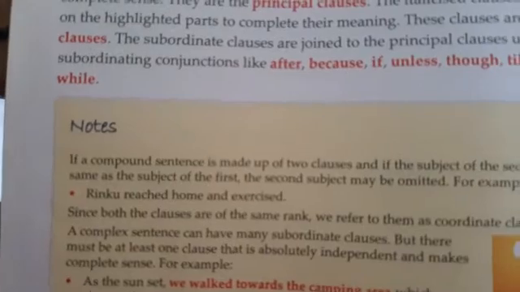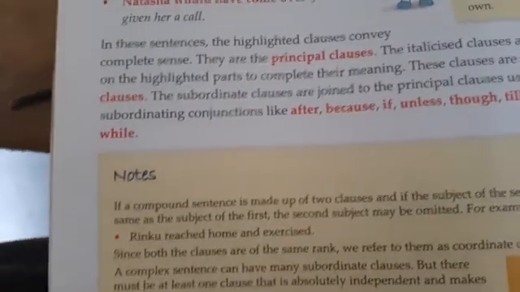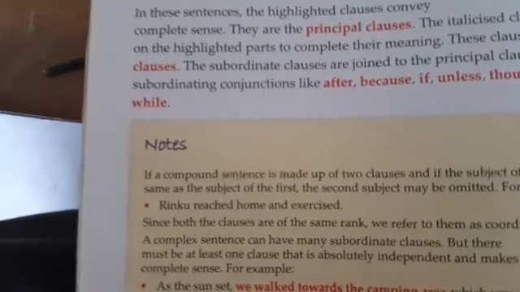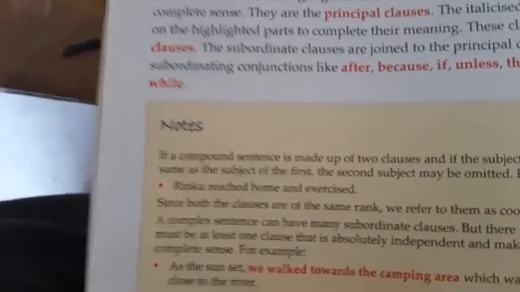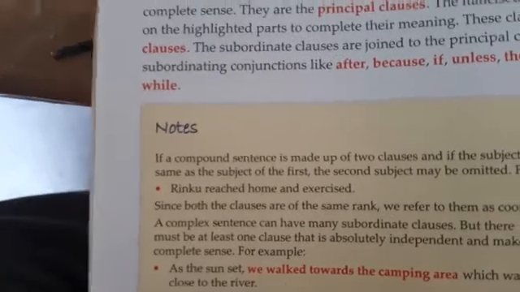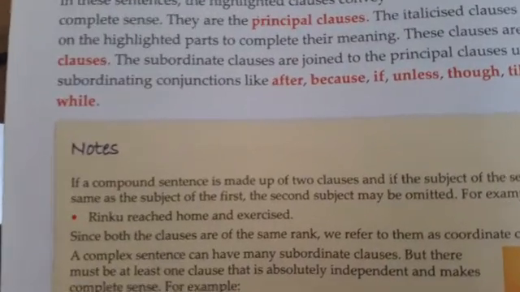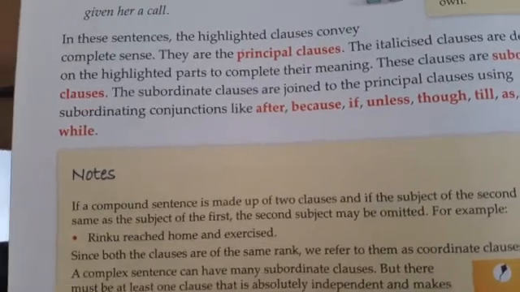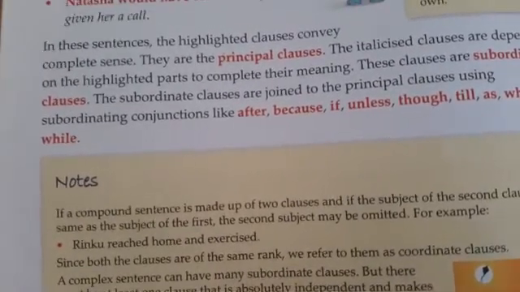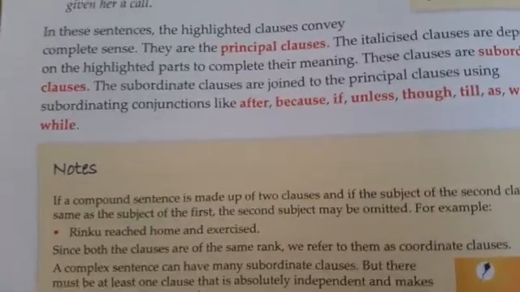So, my dear students, we have to learn about the principal clause. What is a principal clause? The principal clause is the one that operates the sentence in its actual form. Mainly subordinating conjunctions are used here, that is after, because, if, unless, though, till, as, when, and while.